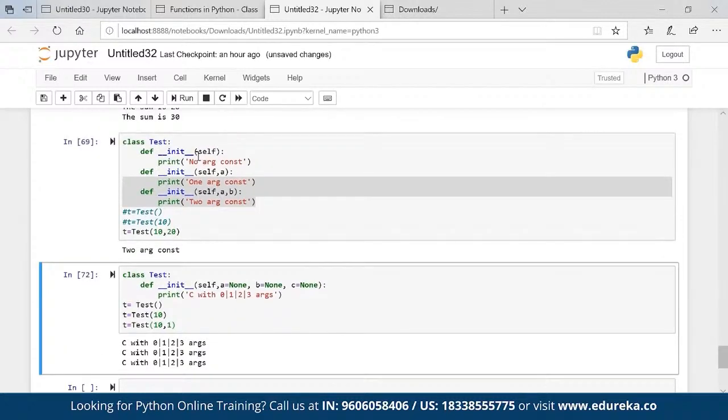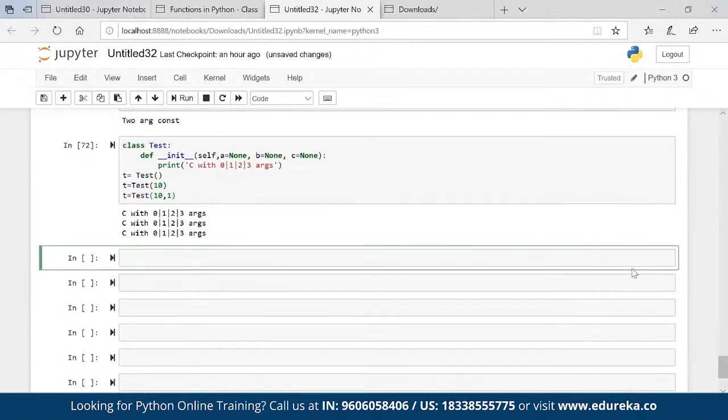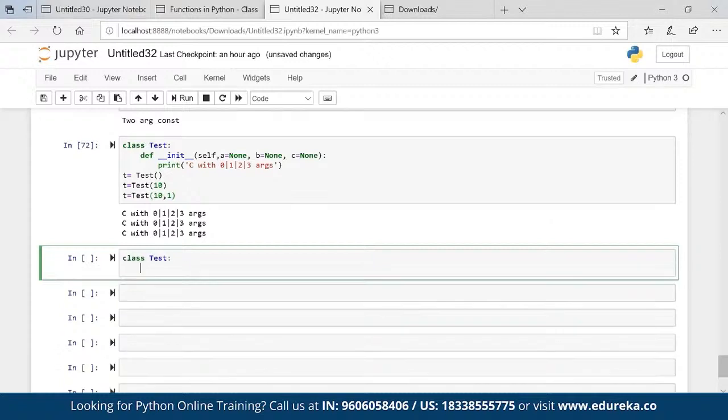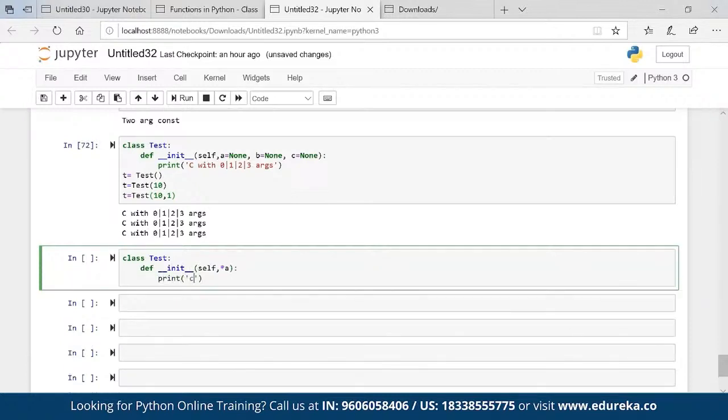When we create multiple constructors, the last constructor will take the priority, guys. Why it is so, that is the behavior of Python. Another solution which we have is class test, def __init__ self comma *a, print constructor.